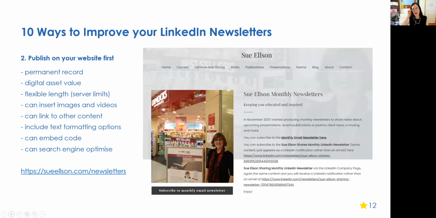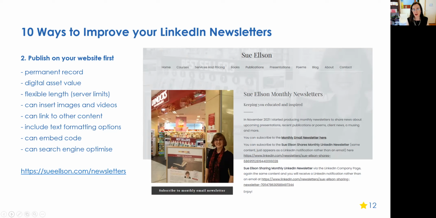So number 2, publish on your website first. Here's a screenshot of the page of my website where all my newsletters are listed, because a lot of businesses don't publish them on the website, you just send them out via email. But this way you have a permanent record. So if the mail program that you're using doesn't keep a copy, you've still got a record on your website. It provides that digital asset value that lasts for a lot longer than the time it takes to read it.